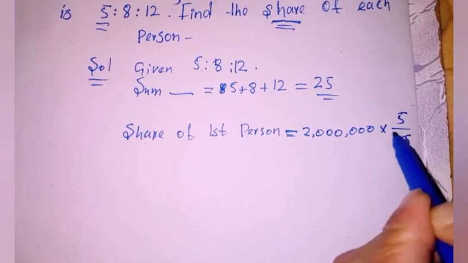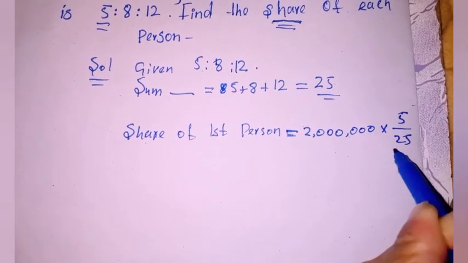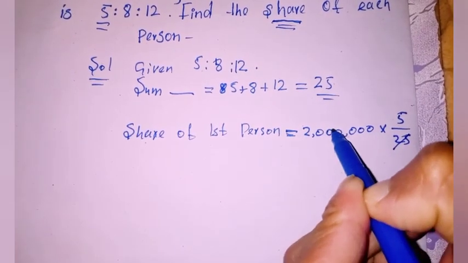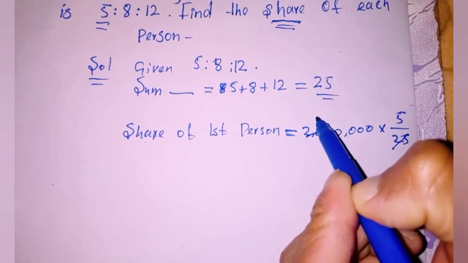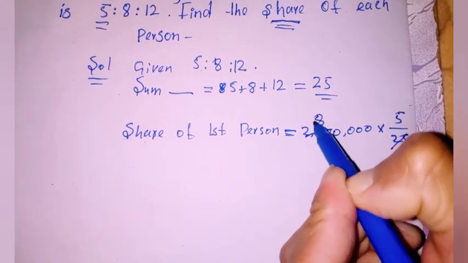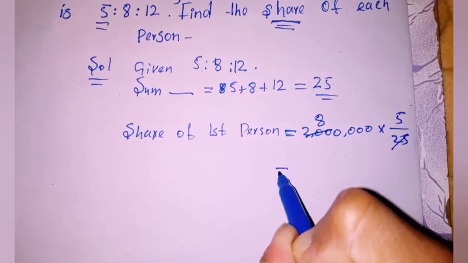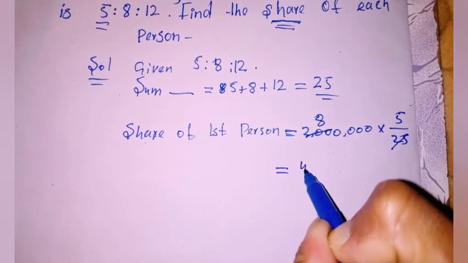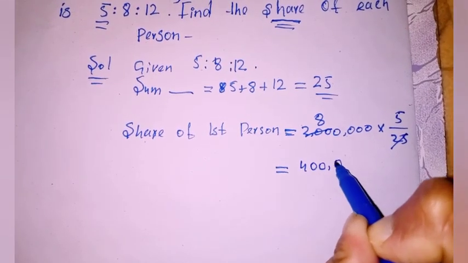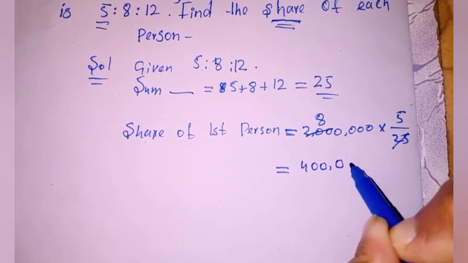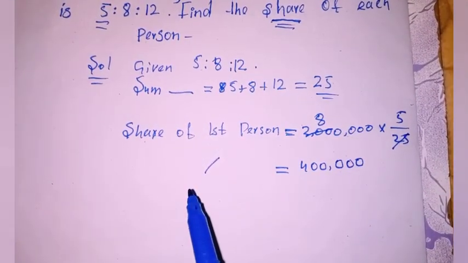Now if we multiply 5 divided by 25 with 2 million, 25 cancels with 200, and here we get 80,000. Now 80,000 multiplied by 5, we get 400,000. Share of first person is 400,000.